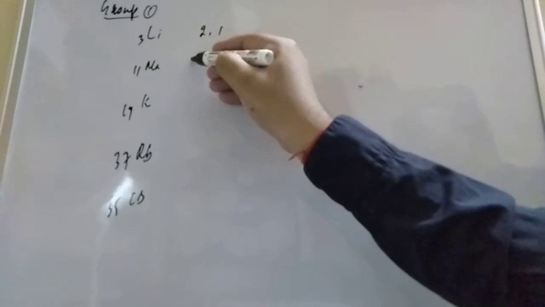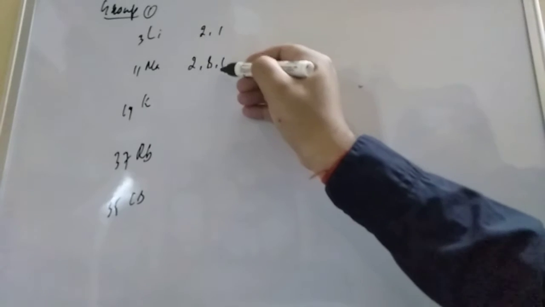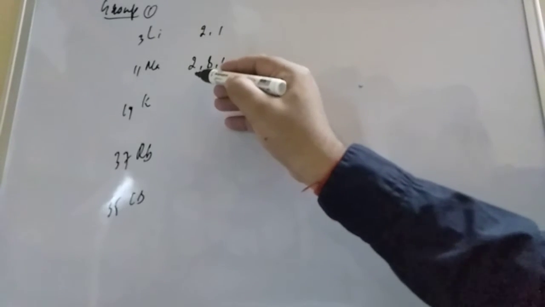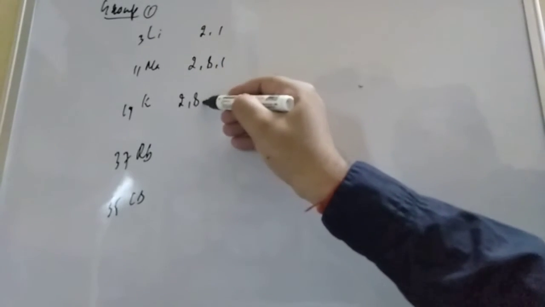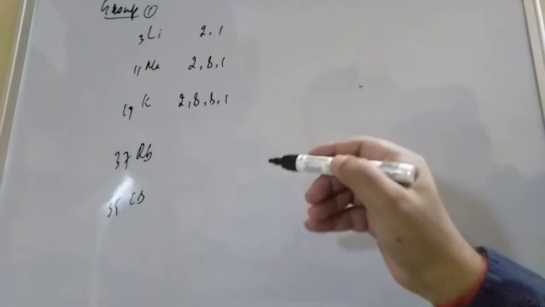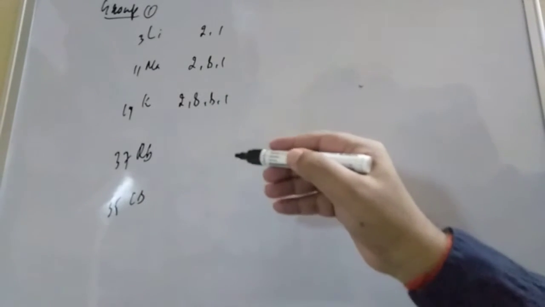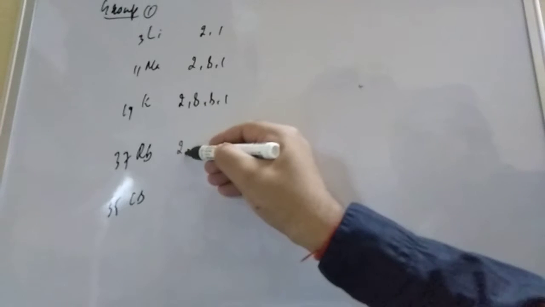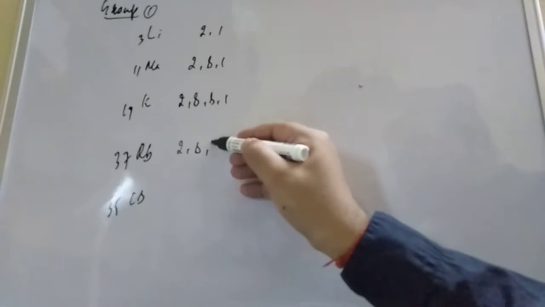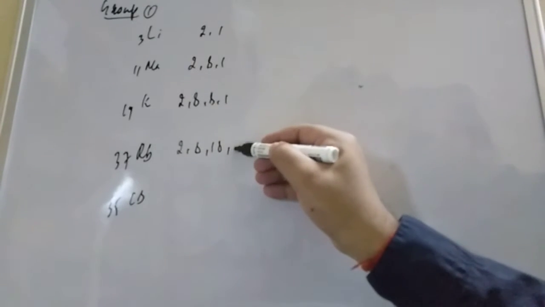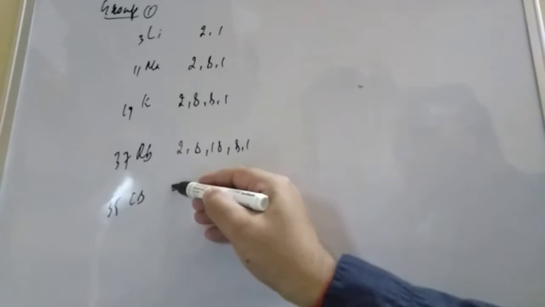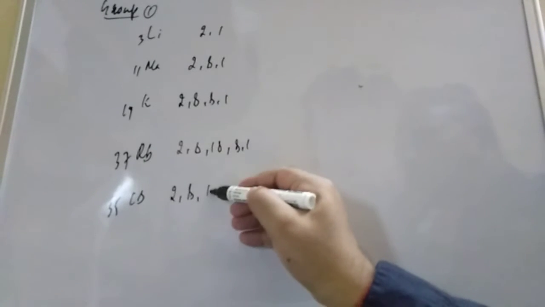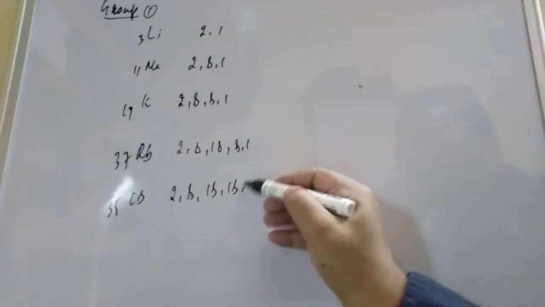Here what is it, student? It will come 2, 8, 1, and here what will come, student? 2, 8, 8, 1. And if you are going for rubidium, student, it will come 2, 8, 18, 8, 1. And here is cesium, student, 2, 8, 18, 18, 1.